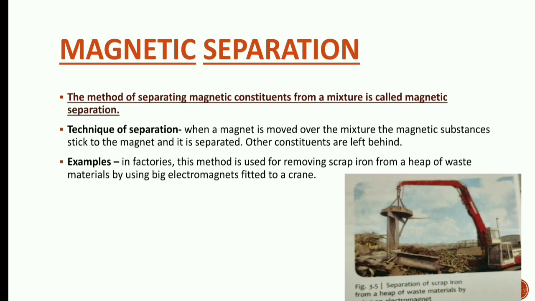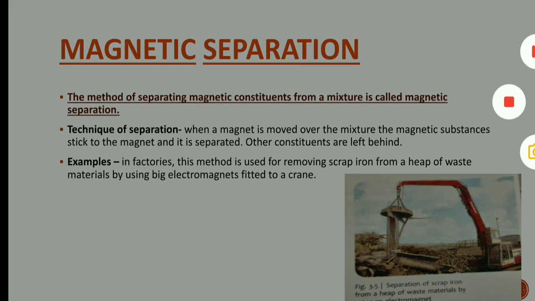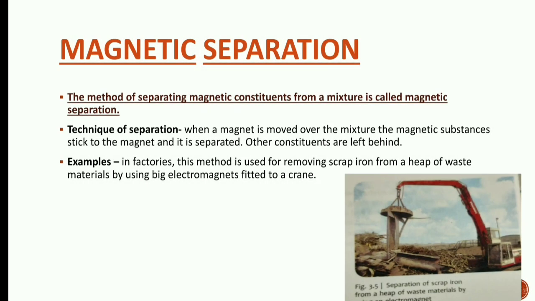But this magnetic separation technique can be only used on magnetic substances, means those substances which get attracted towards the magnet. Technique of separation: when a magnet is moved over the mixture, the magnetic substances stick to the magnet and it is separated. Other constituents are left behind.